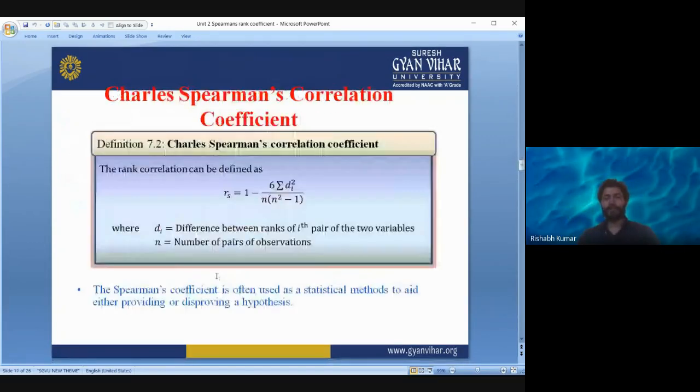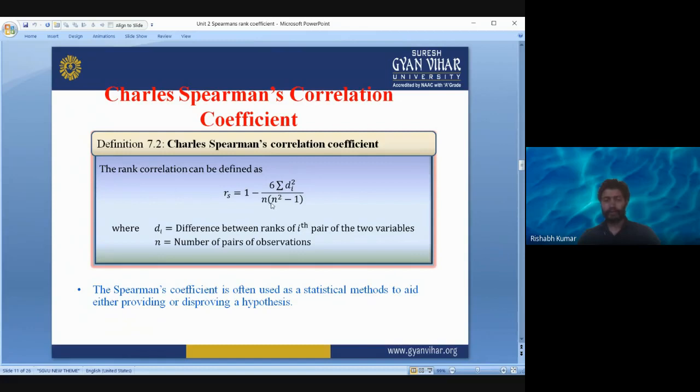So this is the formula for Charles Spearman correlation coefficient. The rank correlation can be defined as Rs, the Spearman rank, equal to 1 minus 6 sigma di square divided by n multiplied by n square minus 1. Here D is the column that you will see in the table we will construct when we solve for the Spearman rank correlation coefficient.